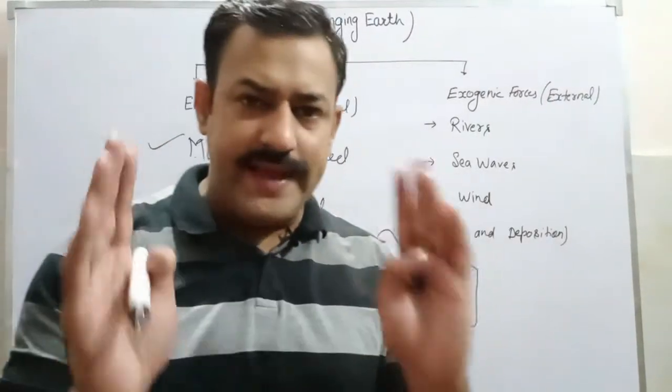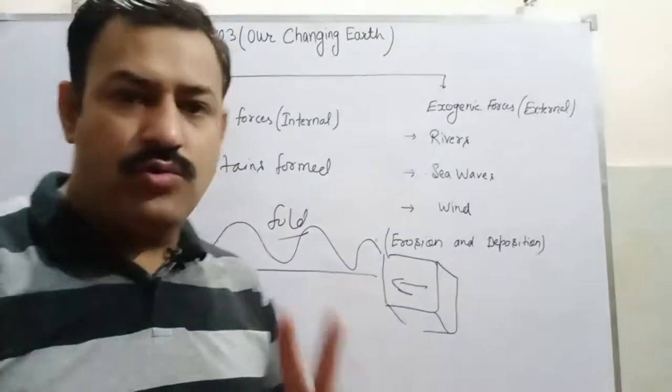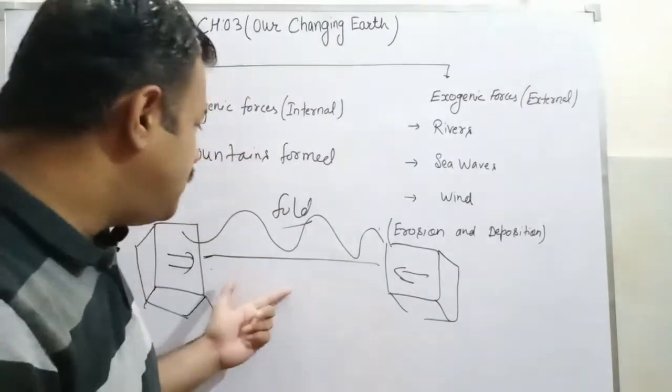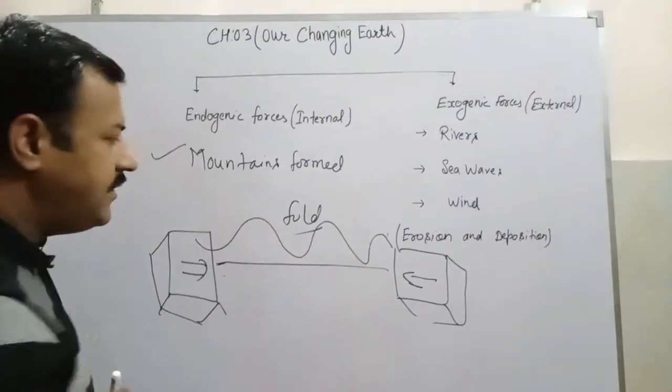So I gave you one example, that Himalaya is a fold mountain. Now it is your task. You have to find out two other mountains all around the world which are also called fold mountains. So this is how the fold mountains are formed. Now let us talk about block mountains. How are the block mountains formed?